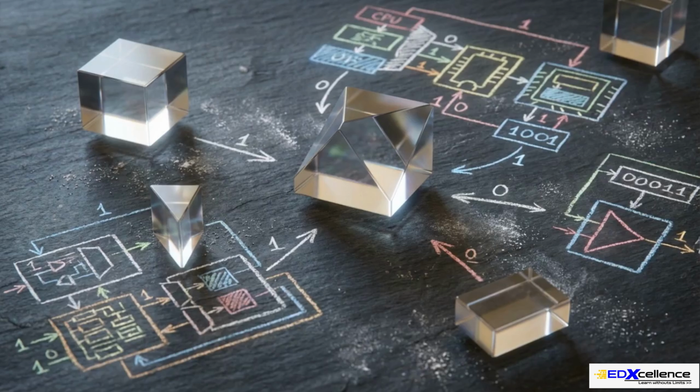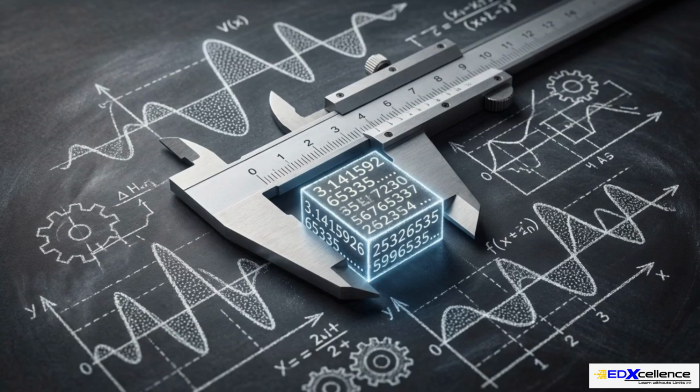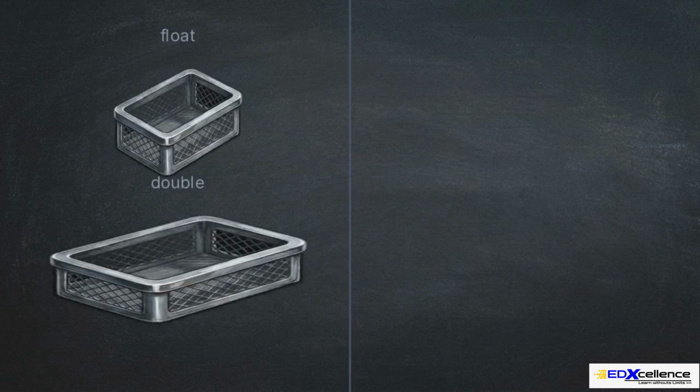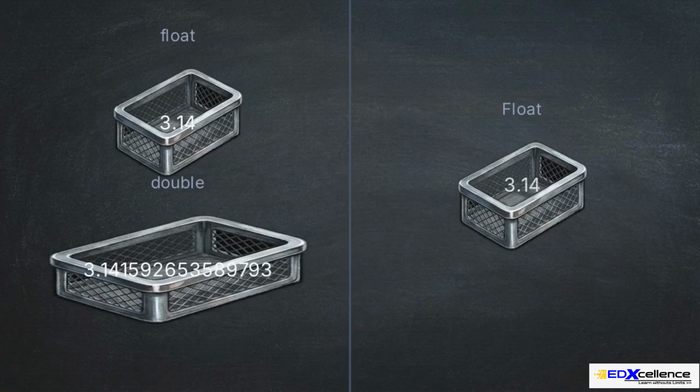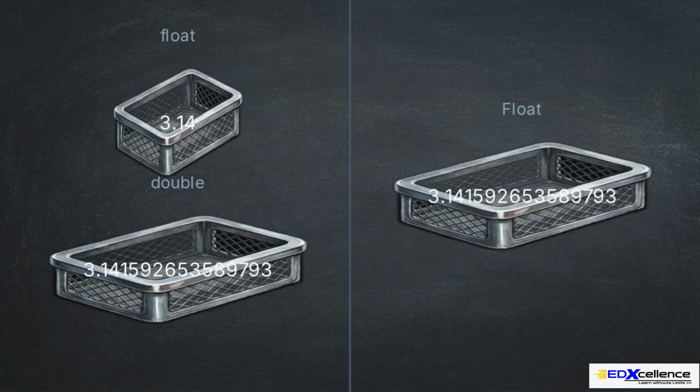To build our model, we must first lay out our raw materials on a conceptual workbench. The most basic units of data are integers, which represent whole numbers, and strings, which hold text representation. When a calculation requires decimal precision, we use a float. In Java, you manually define whether a decimal is a standard float or a high-precision double. Python consolidates all decimals into a single float category. This allows the system to process varying levels of precision without requiring the programmer to reallocate memory types.